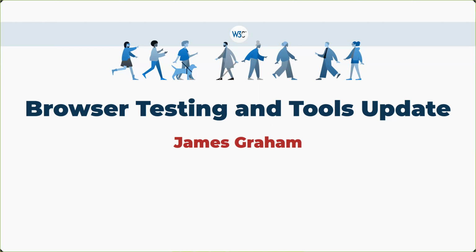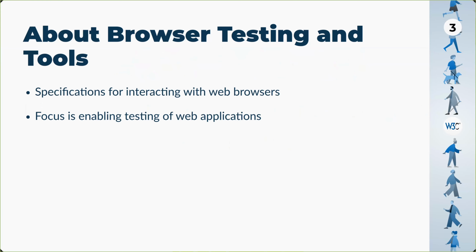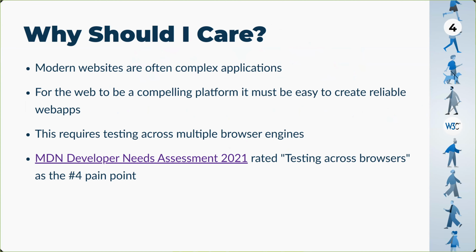So, for those of you who are unfamiliar with browser testing and tools, the purpose of the working group is to create technologies for automating web browsers. In particular, our focus is on enabling automated testing of web applications running inside those browsers. So you might ask, why do I care? Why is it important that we provide these browser automation APIs?